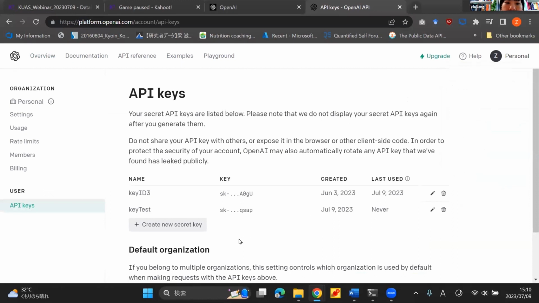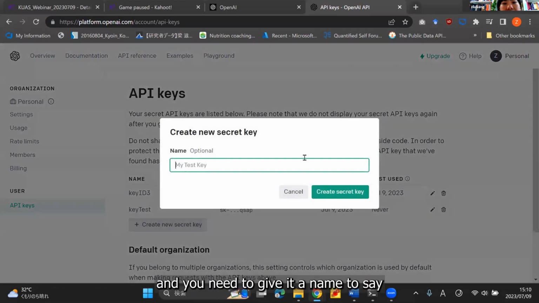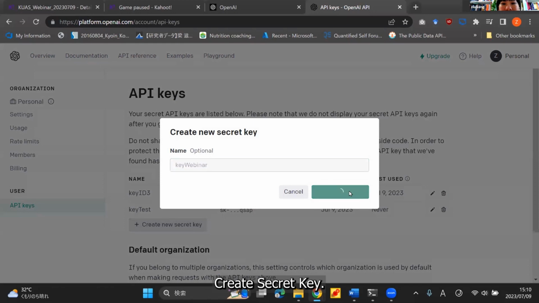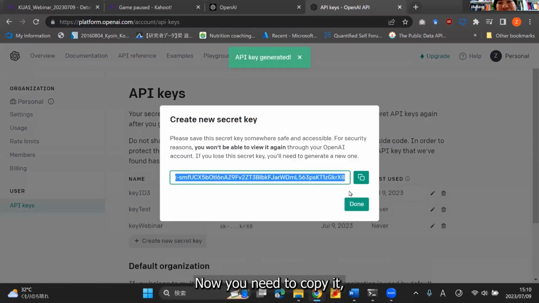Click that. I already have two keys, so they're listed here. In your case, if you're new, then probably you have no key. In that case, you just click this Create new secret key. This is to create your API key, and you need to give it a name. Let's say I call it key webinar because we created it during our webinar. Create secret key. Now you need to copy it and paste it in a safe place, because there's no way for you to access this after you hit done.